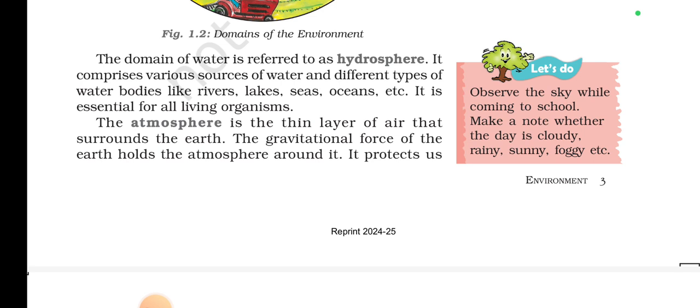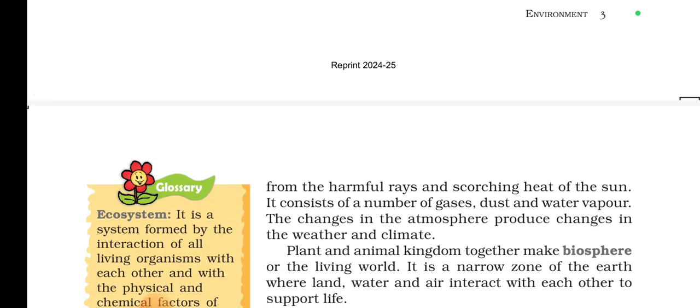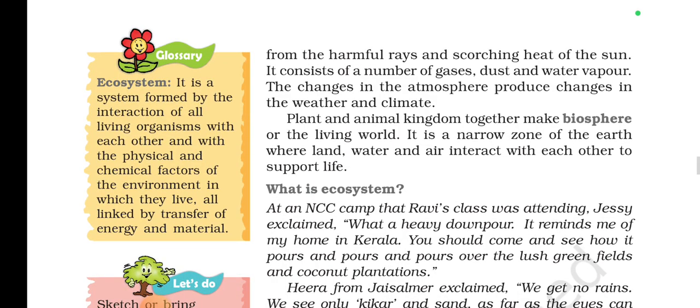The atmosphere is the thin layer of air that surrounds the Earth. The gravitational force of the Earth holds the atmosphere around it. It protects us from harmful rays, for example ultraviolet radiation, and the scorching heat of the sun. It consists of a number of gases, for example carbon dioxide, oxygen, argon, neon, and also dust particles and water vapor. Changes in the atmosphere produce changes in the weather and the climate, and this is the reason why you can see the weather is changing nowadays.